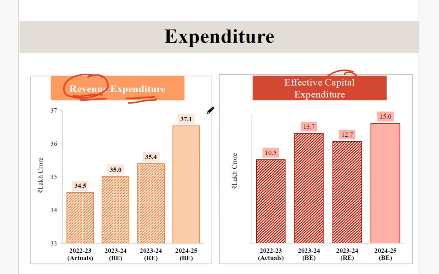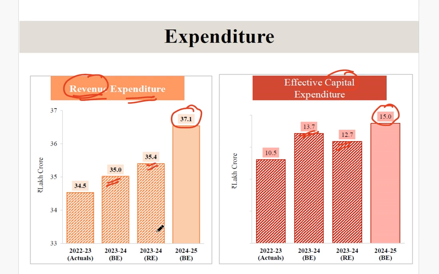If you see, revenue expenditure for the year 2024-25 stands at 37.1 lakh crore, and capital expenditure in the 2024-25 base estimate is 15 lakh crore. We'll see the revised estimates later, but base estimates are given at present, and this can decrease as well. Last year in 2023-24 the base estimate was 13.7 lakh crore, but in the revised estimates it came down to 12.7. Similarly, revenue expenditure was expected to be around 35 lakh crore, but it increased to 35.4 lakh crore in the revised estimates.